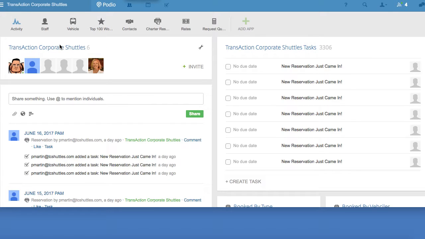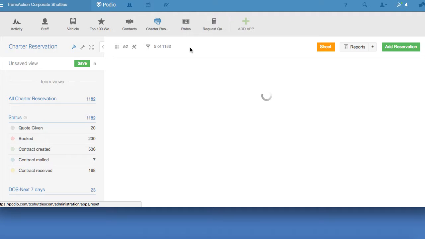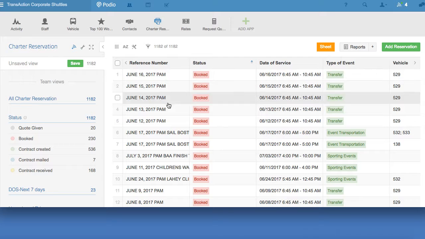So I am in Podio under the Transaction Corporate Shuttle workspace. I will click on the charter reservation. And you'll see here we have 1,182 reservations entered into the system. I'm only showing 5 right now. I can click Show All. And here are all of them.